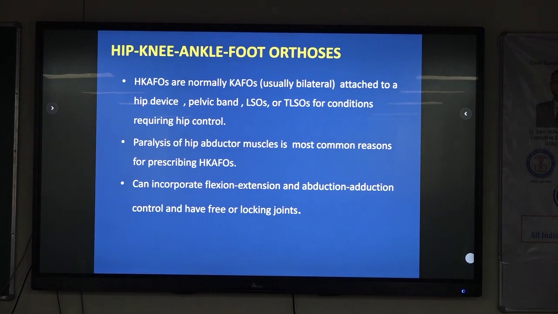Coming to hip, knee, ankle, foot orthosis, HKAFOs are normal KAFOs attached to a hip device, pelvic band, LSO or TLSO requiring hip control. Paralysis of hip abductor muscle is the most common reason. Earlier when we used to get cases of polio, if there was abductor extensor paralysis of hip, HKAFO with pelvic band was the standard prescription. They can incorporate flexion, extension, abduction, adduction control and have free locking joints.